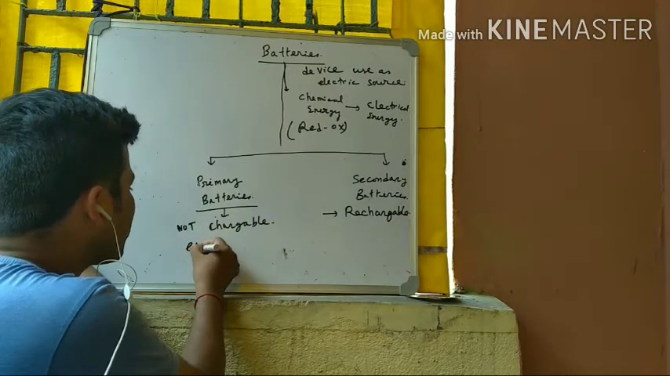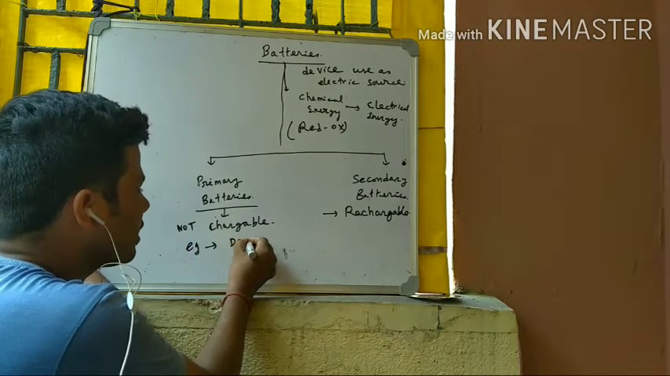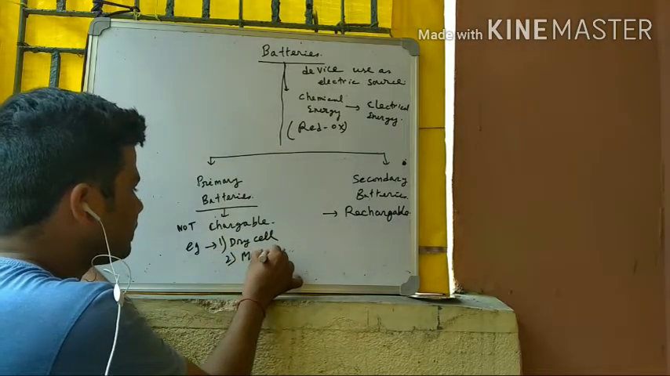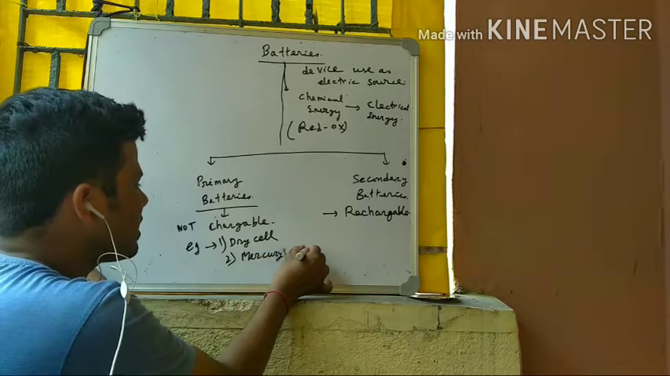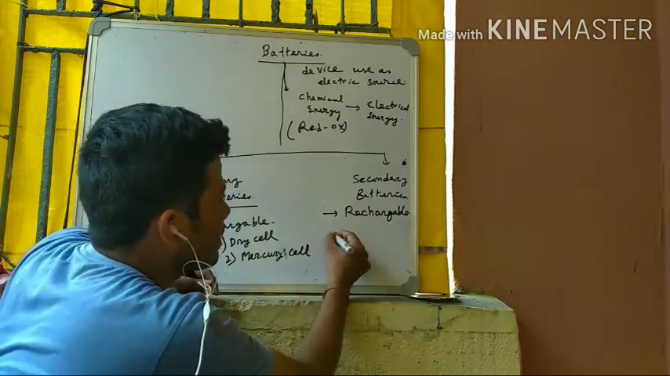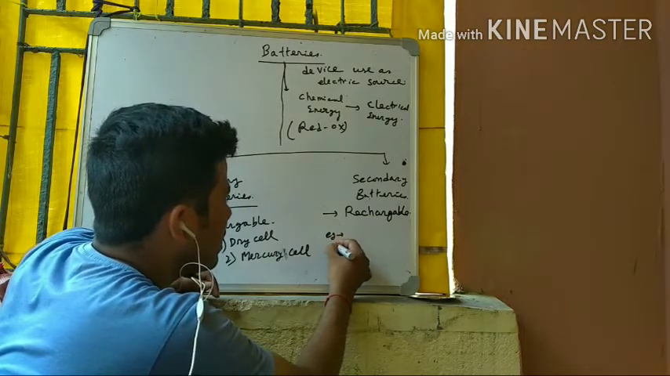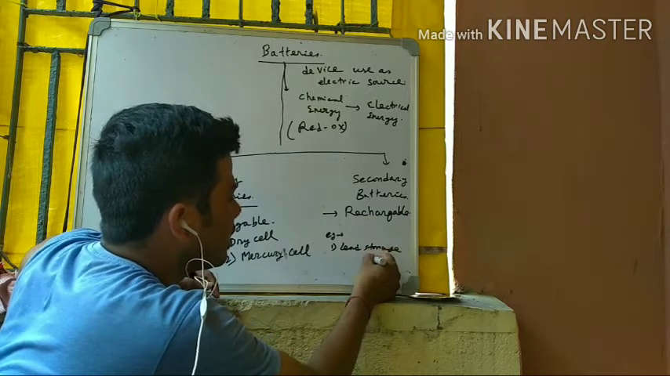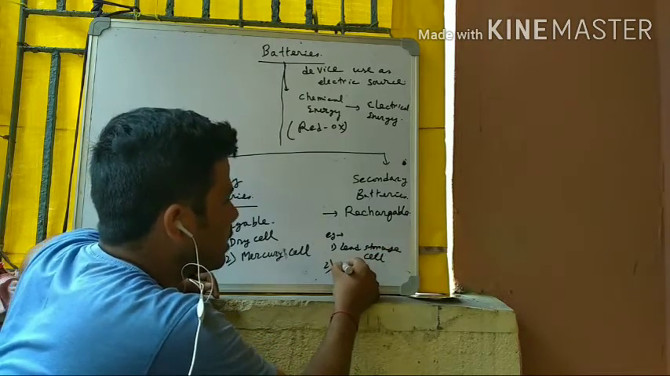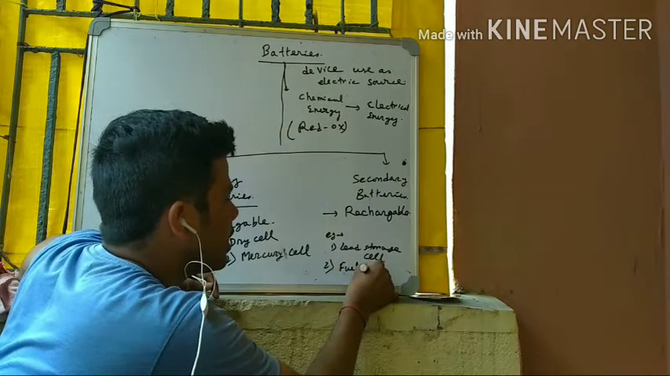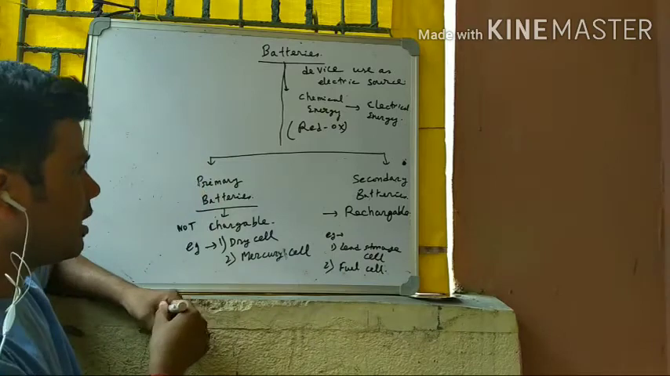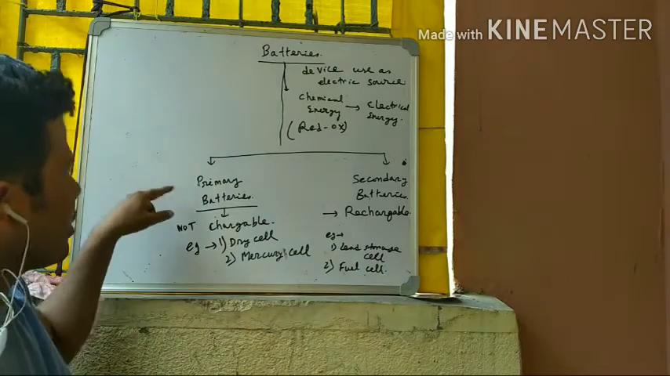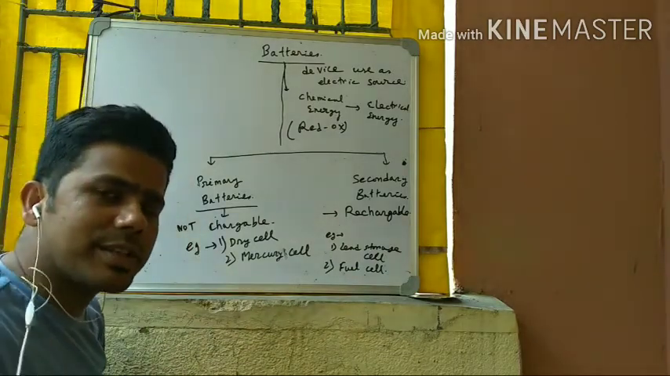Two main examples of primary batteries are the dry cell and the mercury cell. And two main examples of secondary batteries are the lead storage cell and the fuel cell.